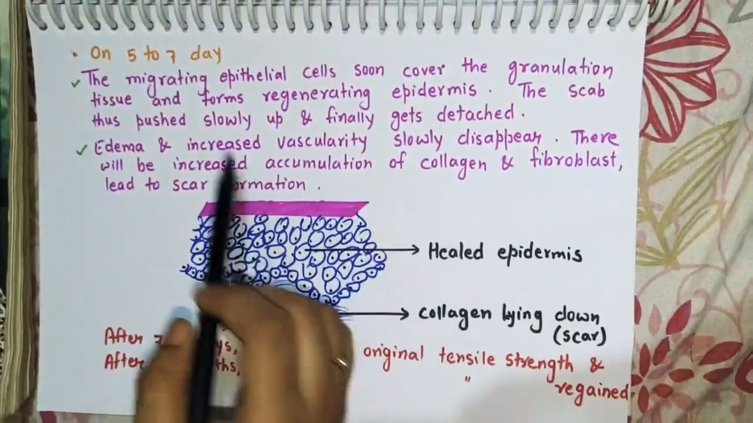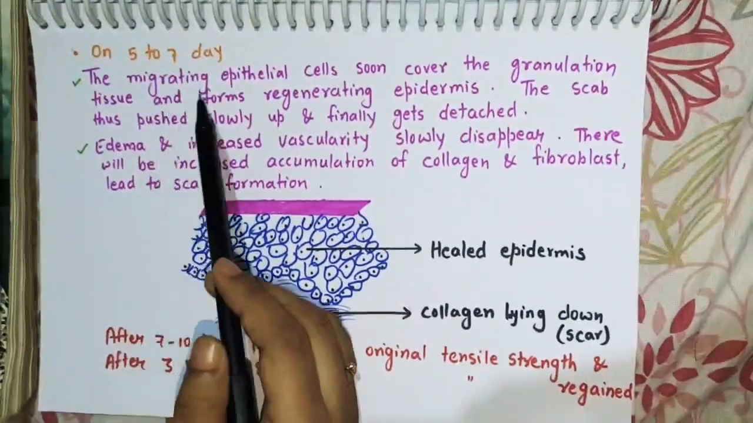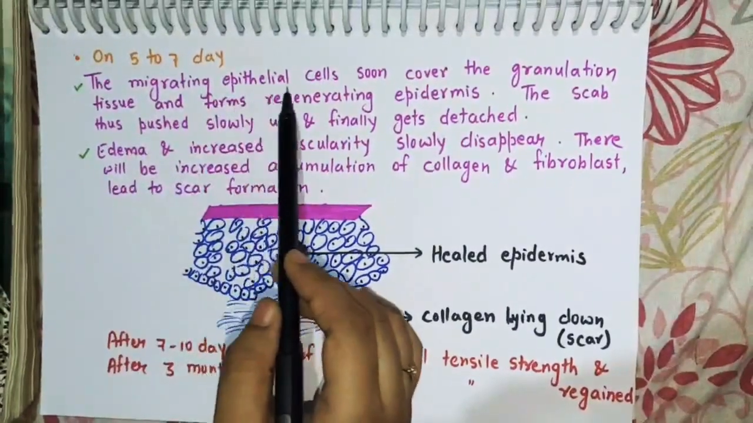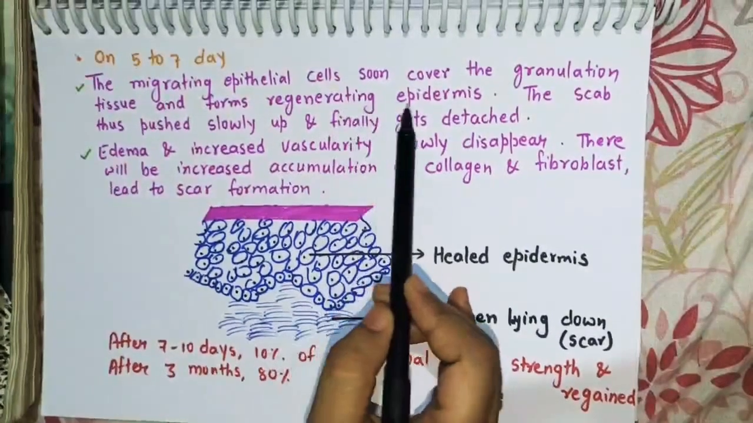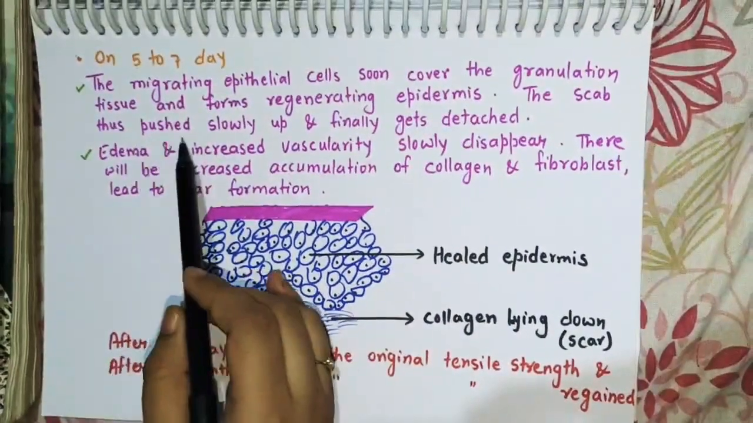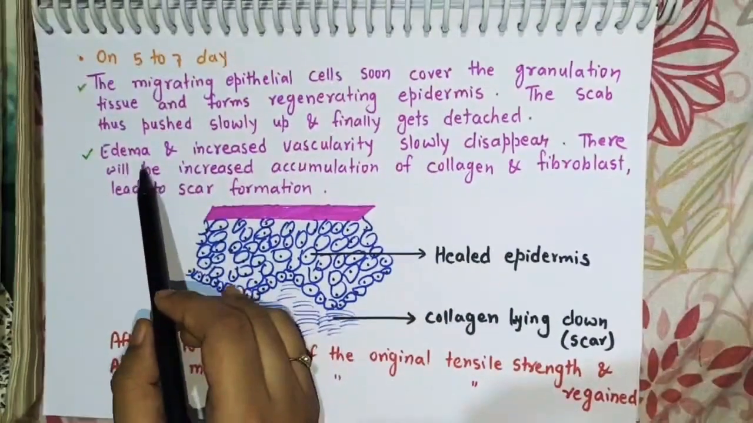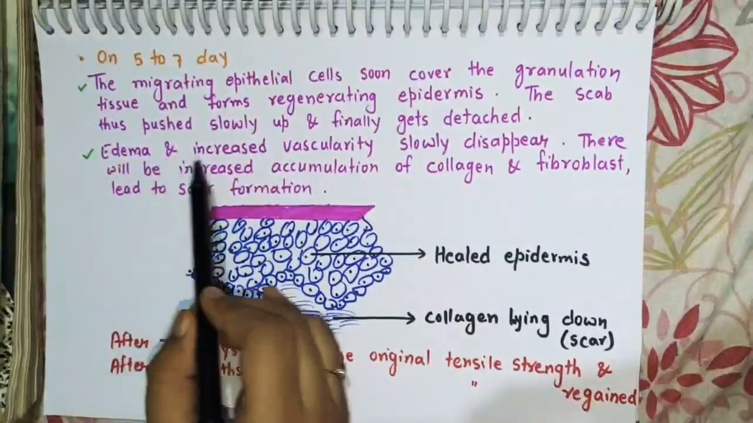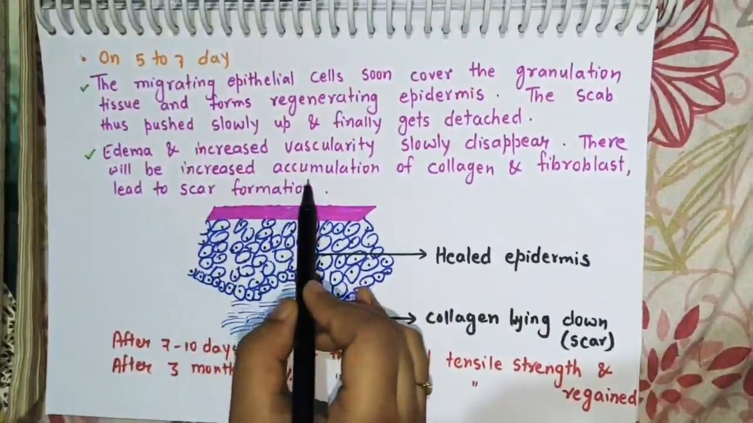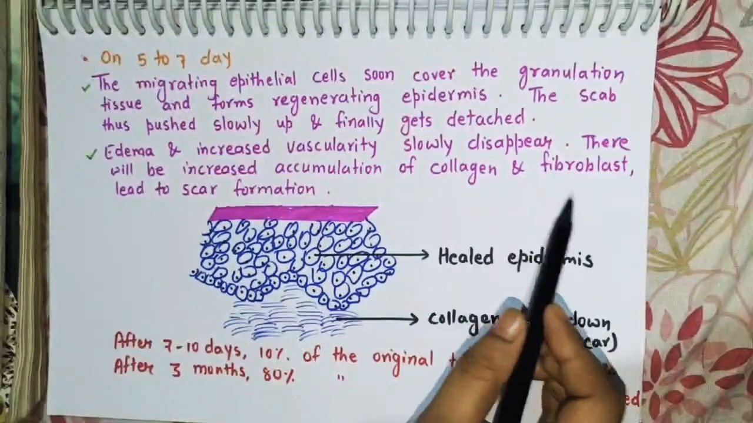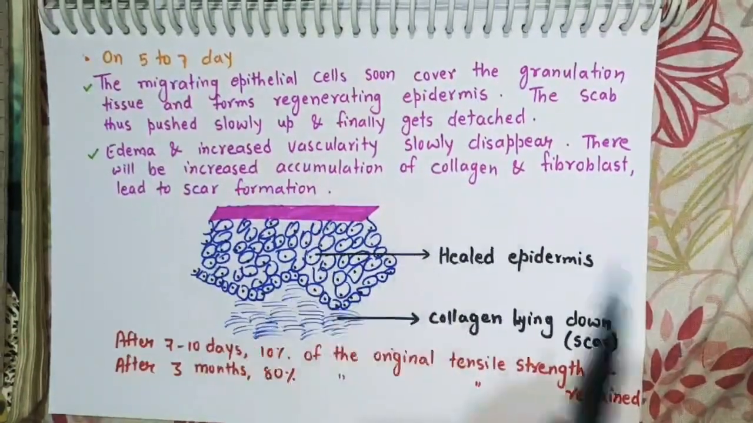Now come to what happened on the 5th to 7th day. On the 5th to 7th day, the migrating epithelial cells soon cover the granulation tissue and form a regenerating epidermis. The scab is thus pushed slowly up and finally gets detached. And the next thing that happens is edema and increased vascularity slowly disappear, and there will be increased accumulation of collagen and fibroblasts, which will finally lead to scar formation.